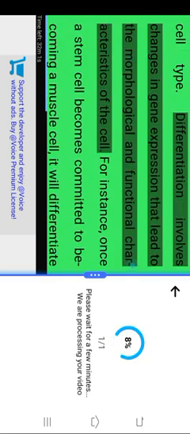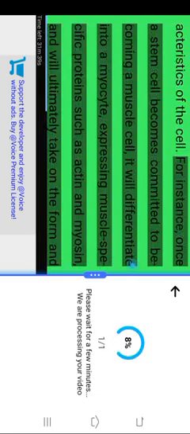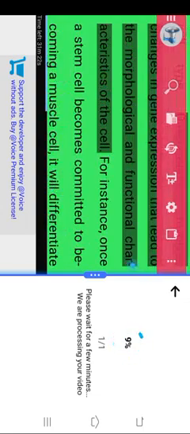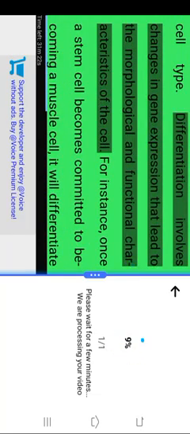In this stage, the cell becomes irreversibly committed to a specific fate and begins to express genes that are characteristic of the targeted cell type. Differentiation involves changes in gene expression that lead to the morphological and functional characteristics of the cell. For instance, once a stem cell becomes committed to becoming a muscle cell, it will differentiate into a myocyte, expressing muscle-specific proteins such as actin and myosin, and will ultimately take on the form and function of muscle tissue.